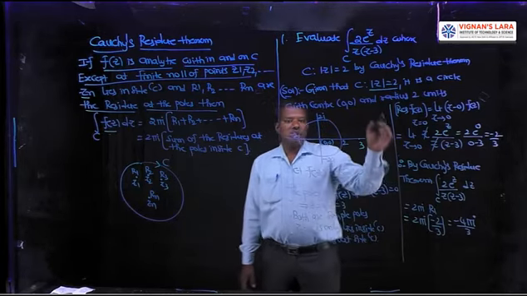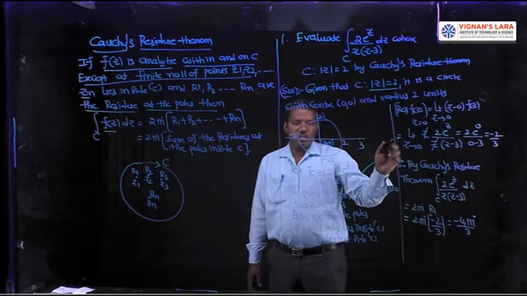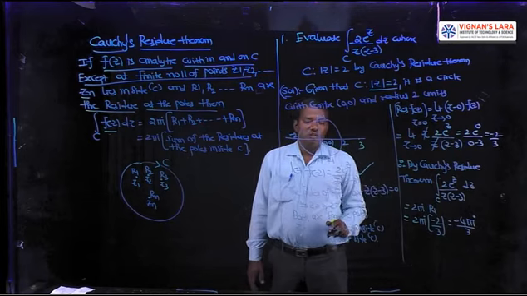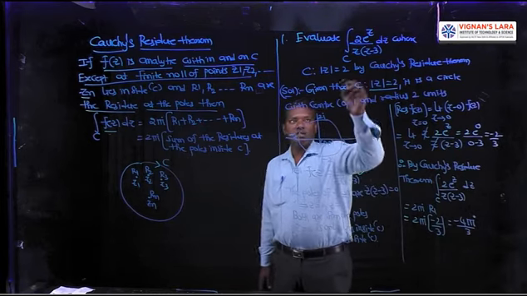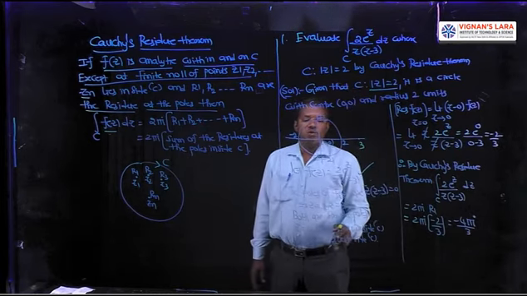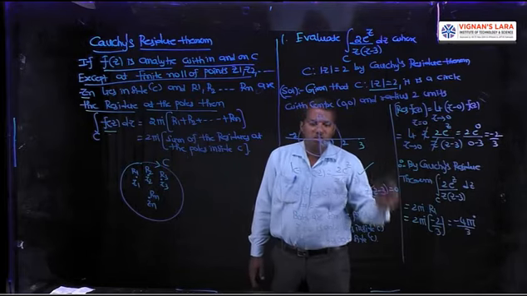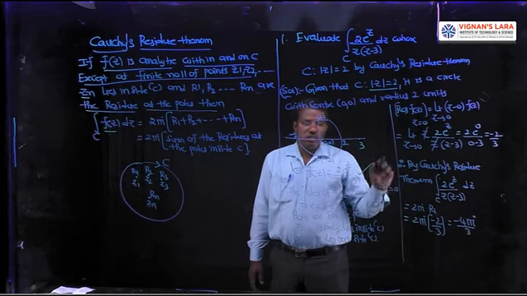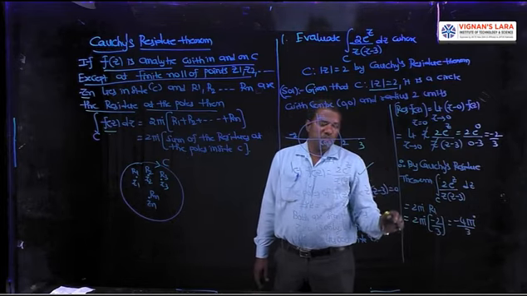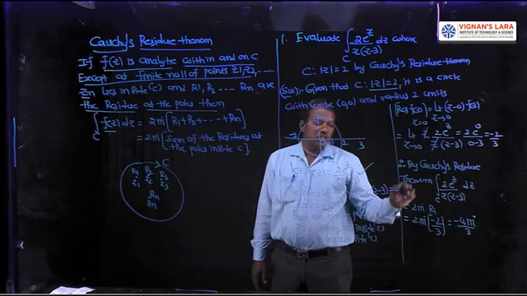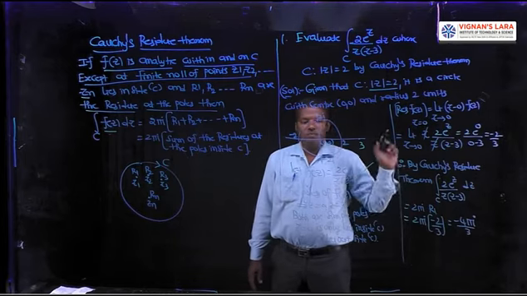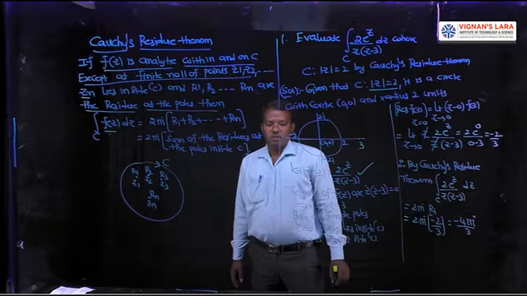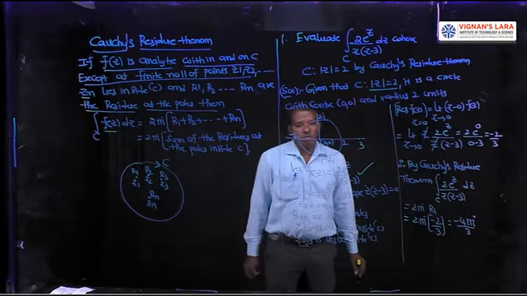Then calculate the residues for the function at the poles inside C only. Then the integral over C of f of z dz equals 2 pi I into the sum of the residues at the poles inside C. Here the residue is only one, that is R1, which equals minus 2 by 3. So its integration value is minus 4 pi I by 3. That is the solution of the problem. Now I am going to explain another problem.